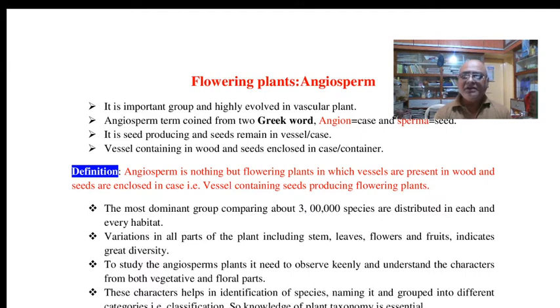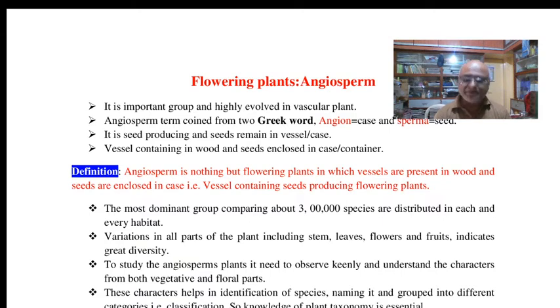So the presence of vessels in the wood and the production of seeds is a group of plants. That plant produces flowers and is called angiosperm. In short, vessels in the wood and seeds produced enclosed in a case, that is enclosed structures, is called an angiospermic plant.